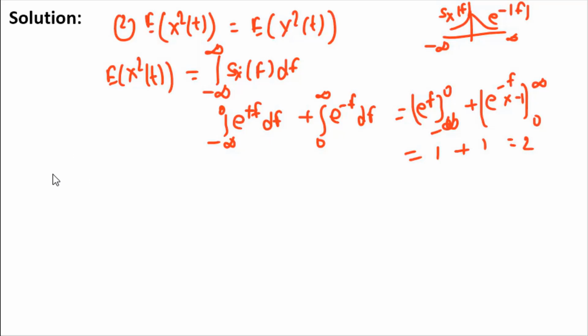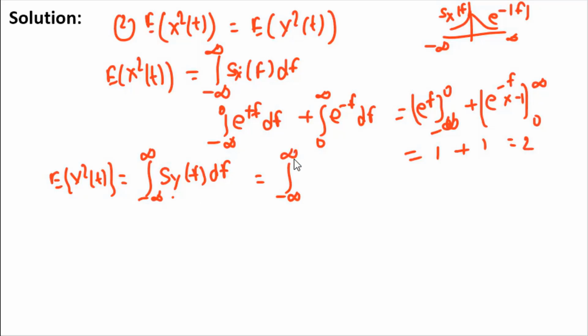Now when you calculate e of y square of t, which is the area under s of y of f df, this is not given. However, you know the relationship between the PSD of output and the PSD of input, which is h of f square into s of x of f.